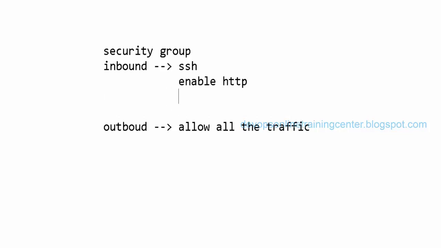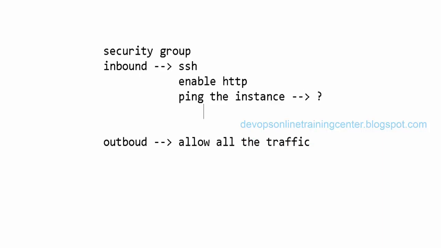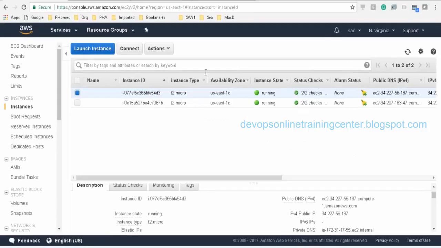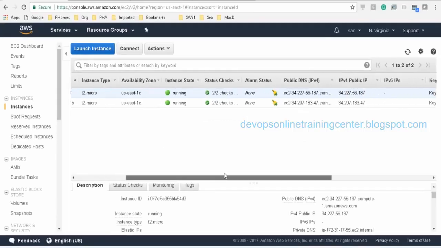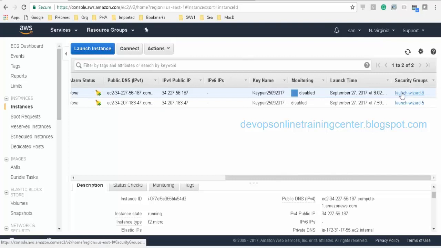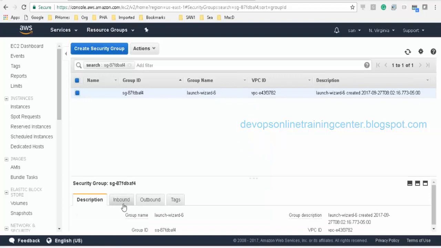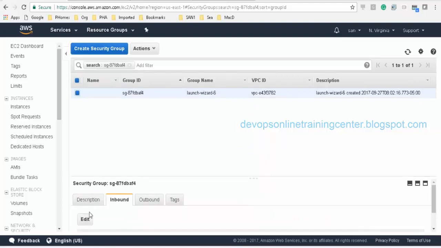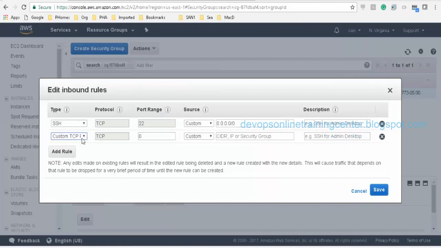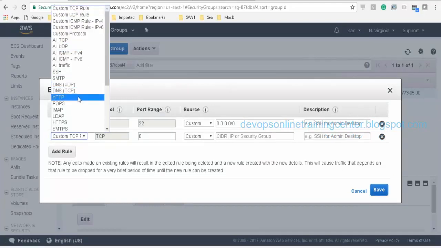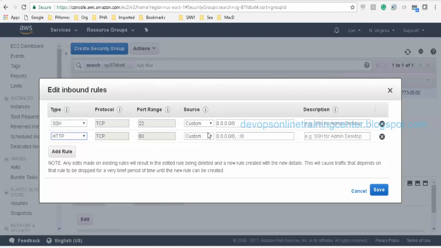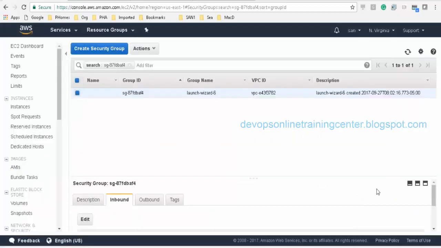How do we allow pinging the instance? To ping the instance, what do we need to do? We allow ICMP. Okay. So let me go to the security group, inside it inbound, then edit, and we'll add a rule. HTTP. Save.